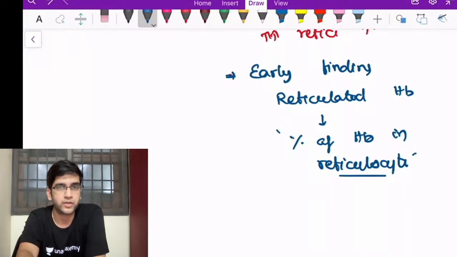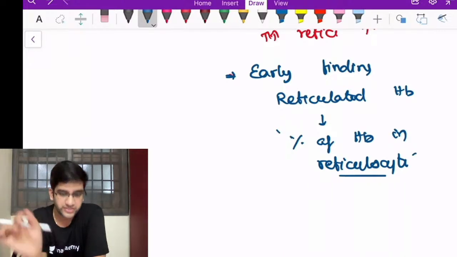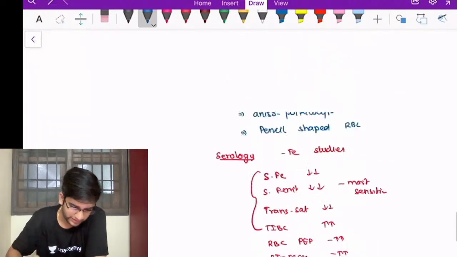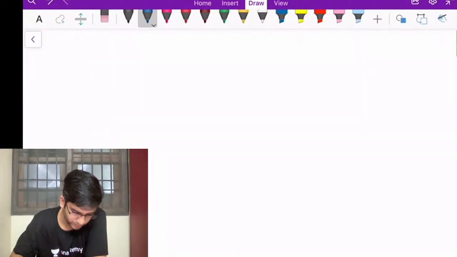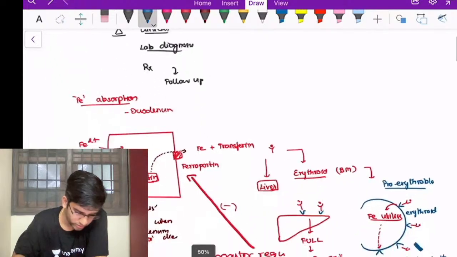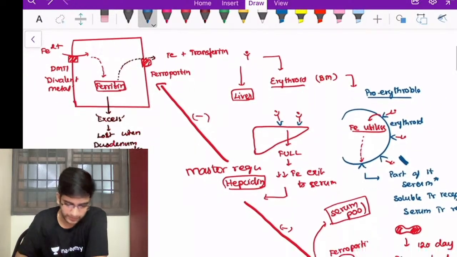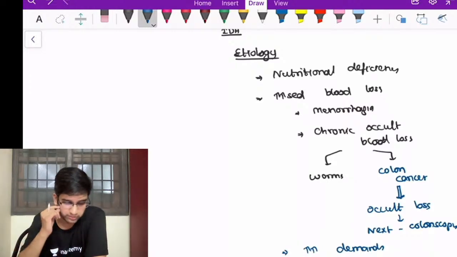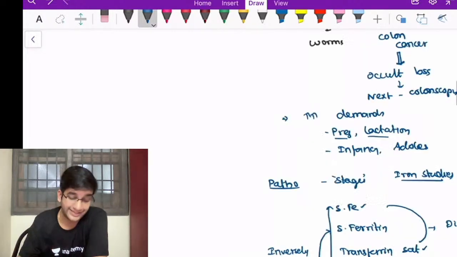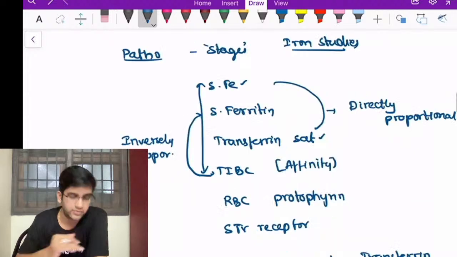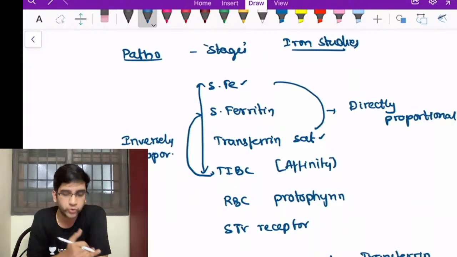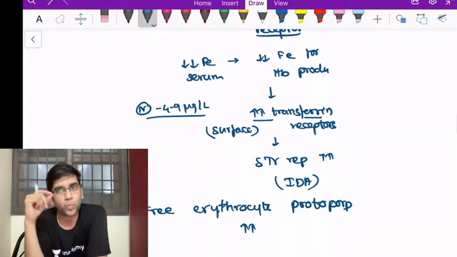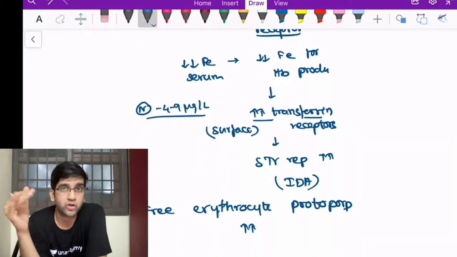Okay. Got it? So what we have seen today is we have just discussed IDA, right? We saw the normal iron metabolism. Let's have a quick look at whatever we saw. We saw the normal iron metabolism, how it's getting metabolized. Then we went through the etiology of iron deficiency: chronic blood loss, menorrhagia, or increased demand. Then we saw the normal iron studies, the traditional 4, and we had a look at serum transferrin receptor as well. We know what the serum transferrin receptor is, why it is going to change, and how it is going to be altered in case of an IDA.